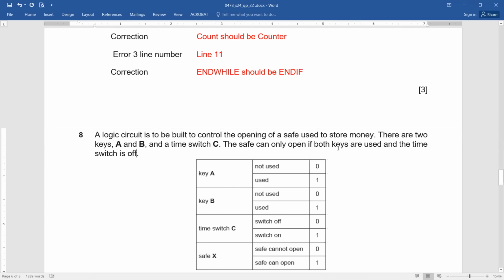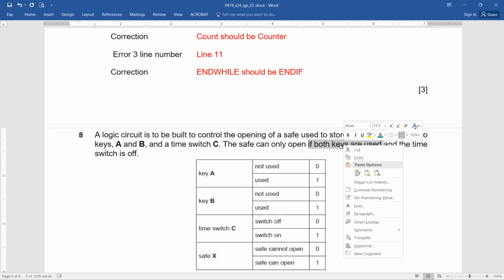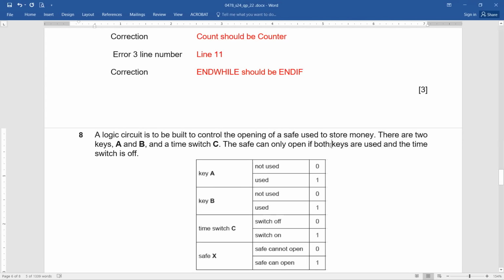Now, let me underline so that you can concentrate on this. Do it exactly in the same manner in your paper also. If both keys are used, you can underline it, or you can do anything with it also. And now be very careful. It's and. The time switch is off.